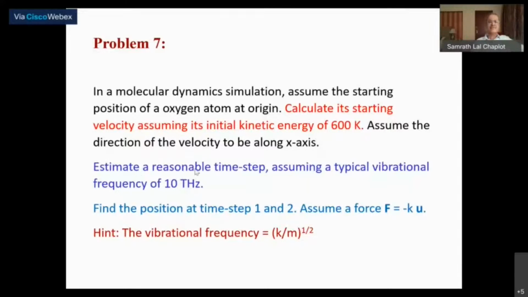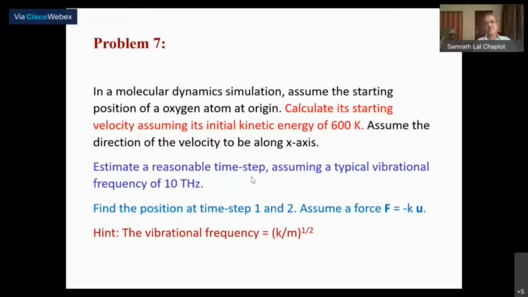Then let me do this. Now, what is the time step I should use to simulate it? You easily notice I'm only trying to simulate a simple harmonic oscillator here. Although it's an oxygen atom that may be in a solid, I'm just doing a molecular dynamics simulation of a simple harmonic oscillator. Start the atom at the origin, give it a kinetic energy, and this simple harmonic oscillator vibrates along the x-axis. So what is the time step I should use?